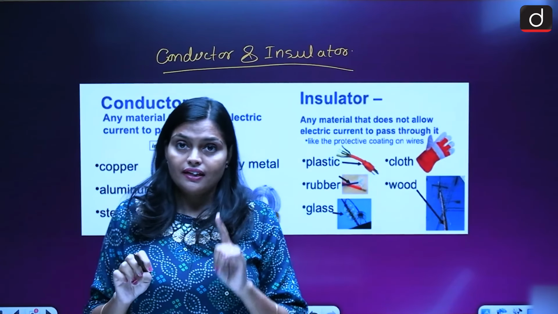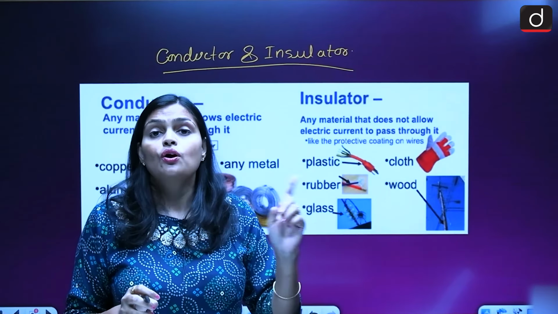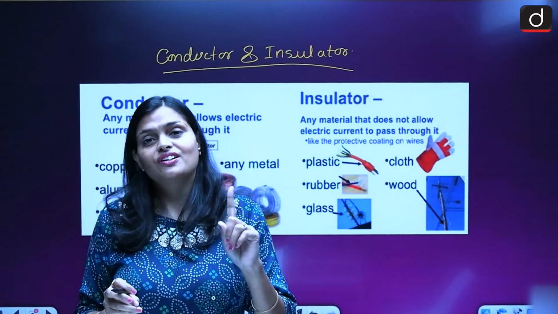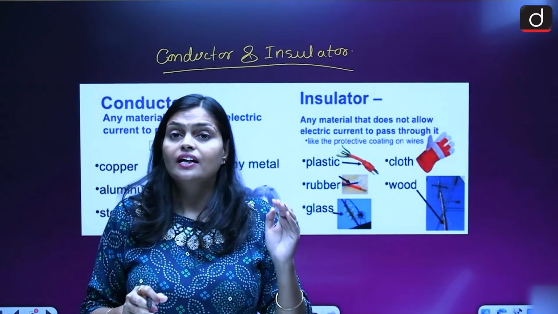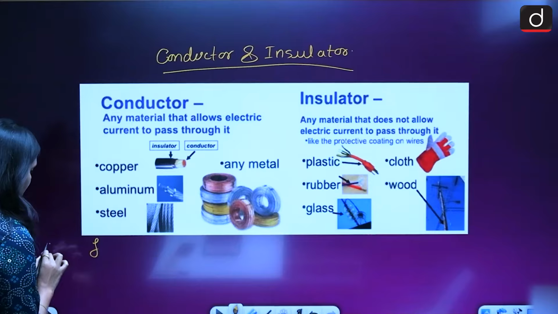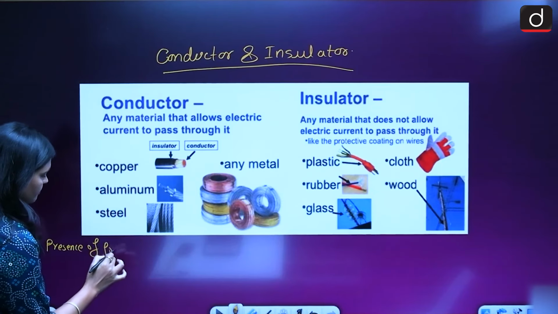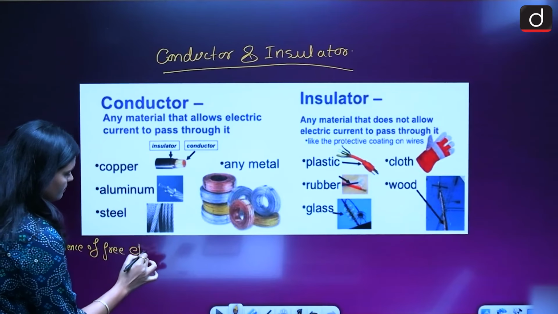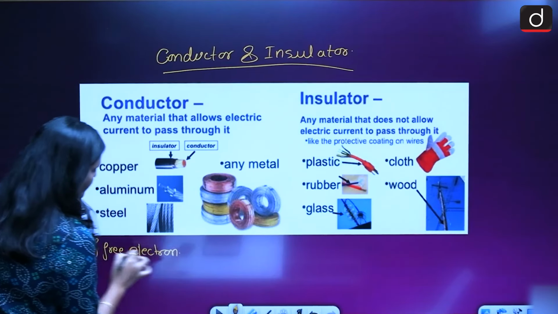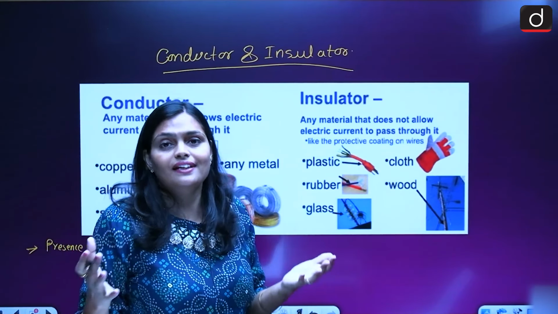Why does a conductor conduct electric current? Because of the presence of free electrons. Within the conductor, what you have is the presence of free electrons.